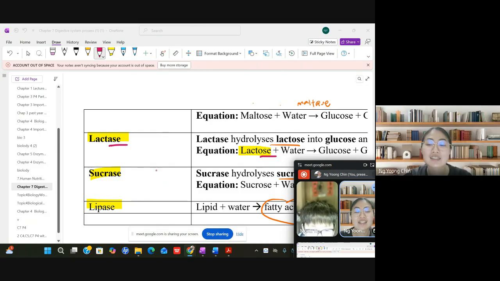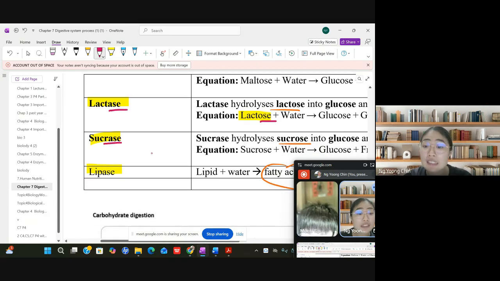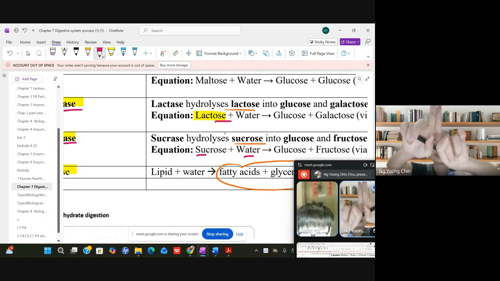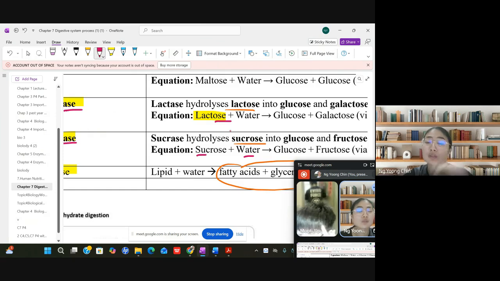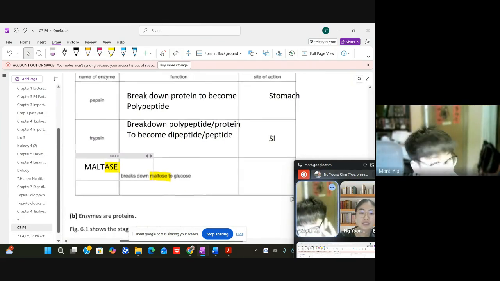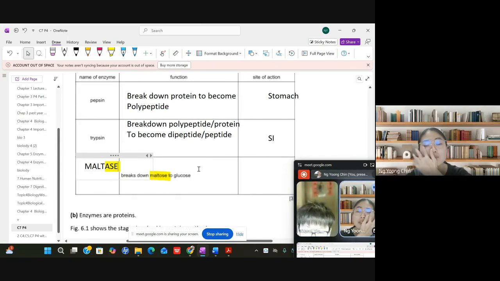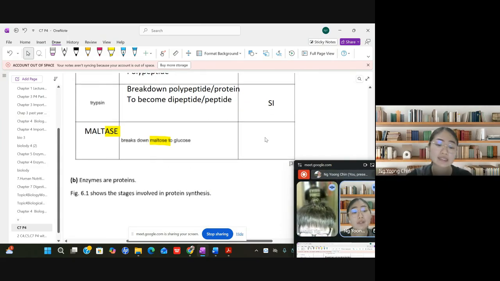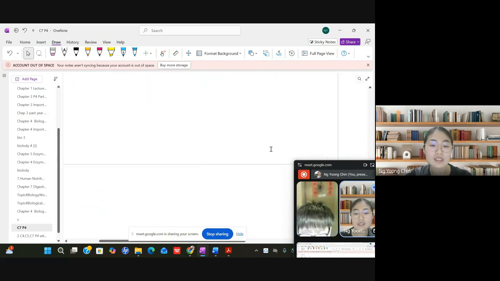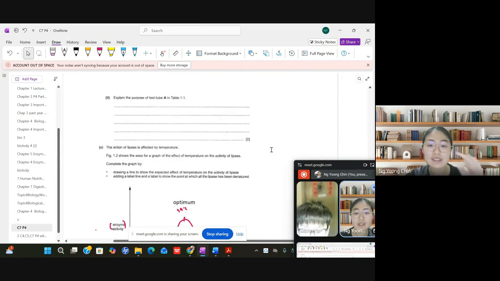Now see, sucrase is an enzyme that breaks down sucrose plus water, because sucrose and lactose belong to the disaccharides. They are 2 units of sugar. So maltase breaks down maltose to glucose, and this also happens in the small intestine. And then the stage in the protein synthesis. Okay, that's all for this.